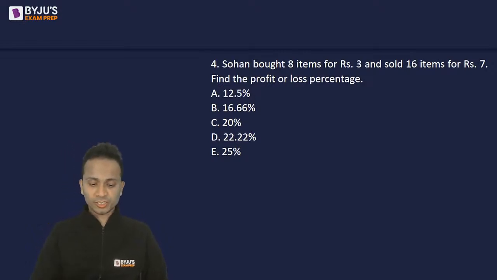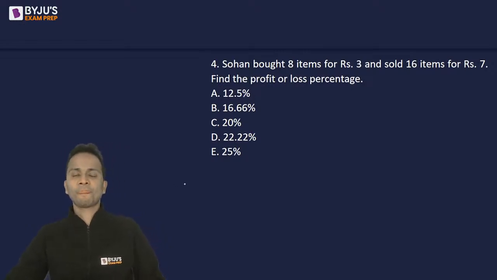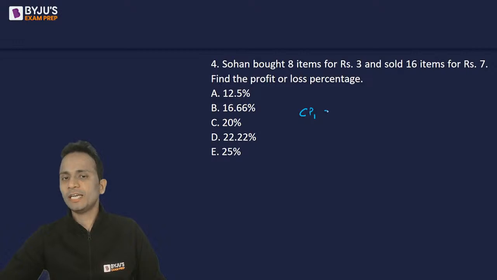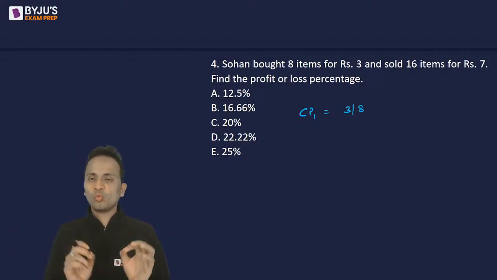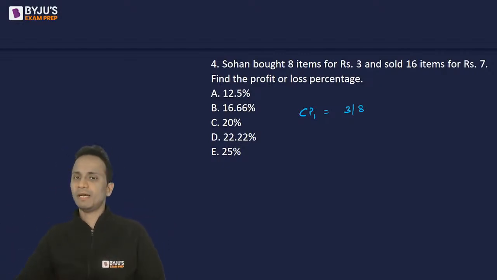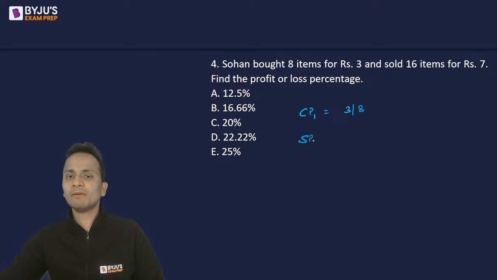Anjali, Harshit. Okay. Now Sohan bought 8 items for rupees 3. So I can say that the cost price of each item will be 3 upon 8. Right? 8 items for rupees 3, so one article for 3 by 8. Now similarly, he sold 16 items for rupees 7, so the selling price of each article will be 7 upon 16.